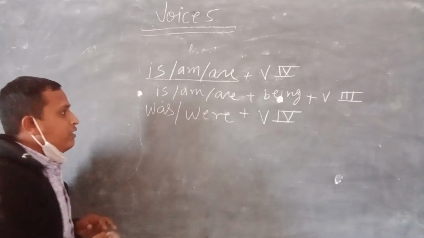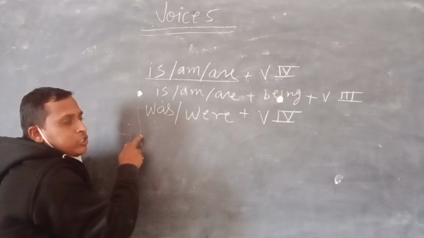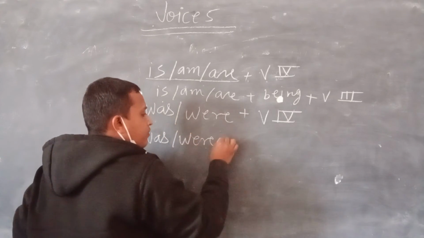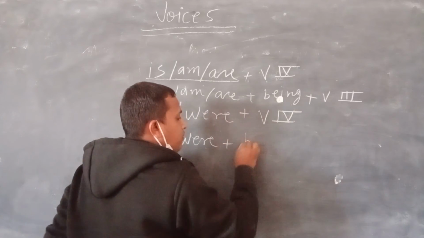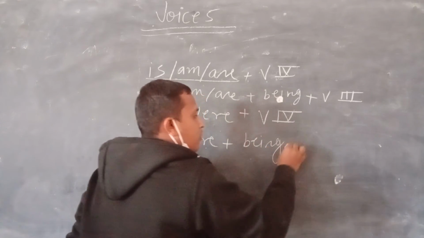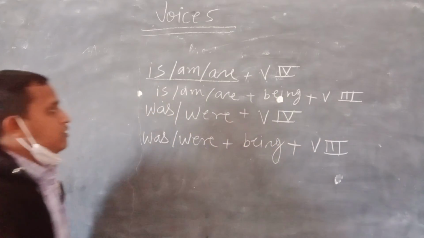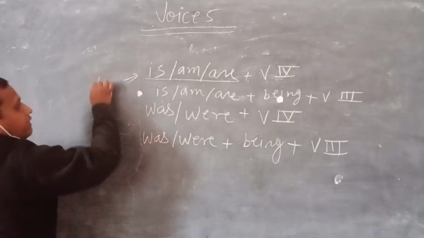In the very same way, this takes place in the past continuous tense also. Was, were followed by being, then third form of verb. So this is the structure.